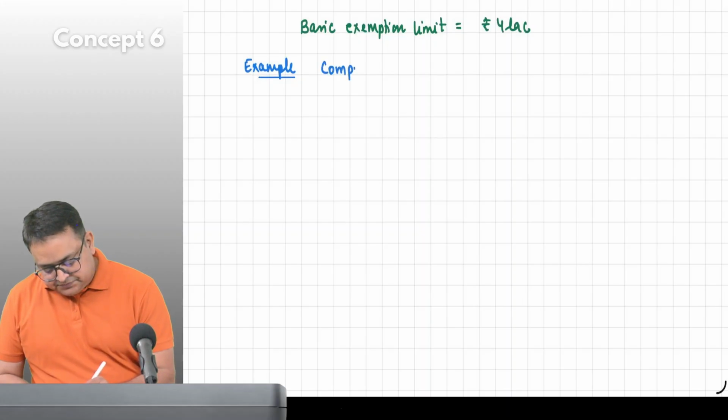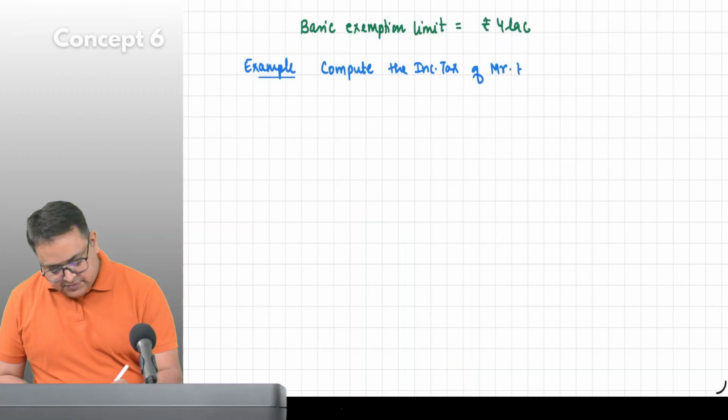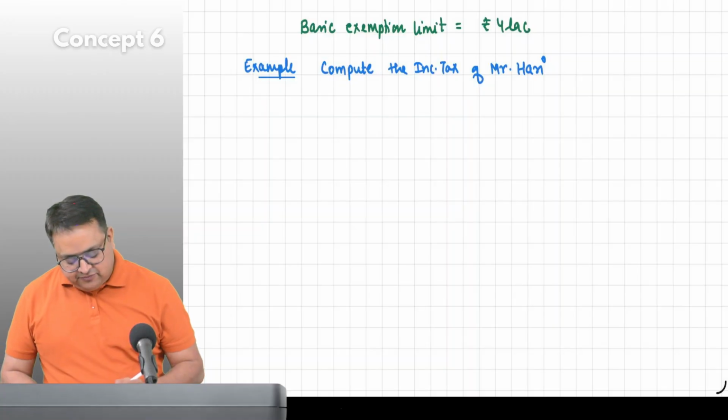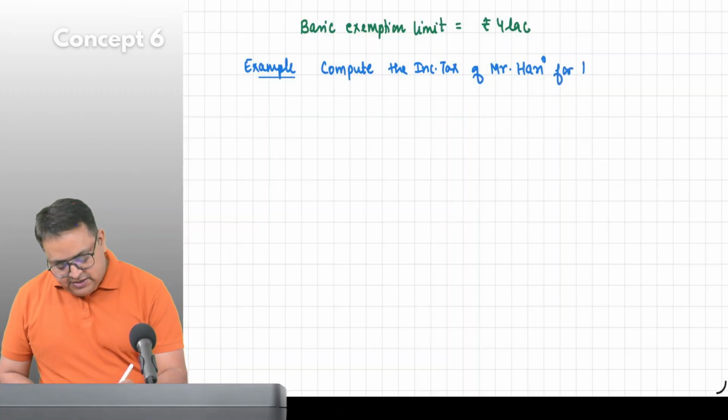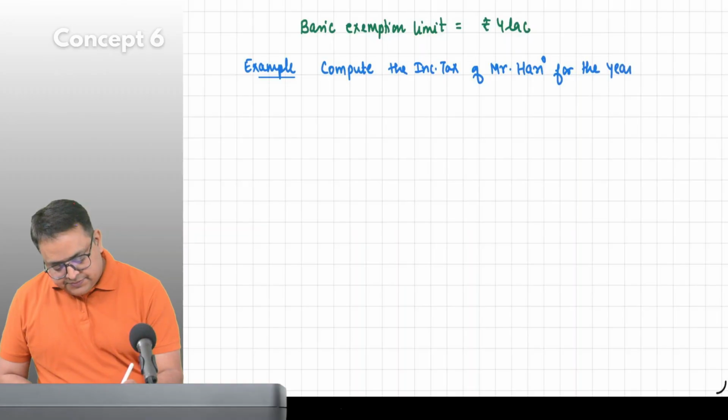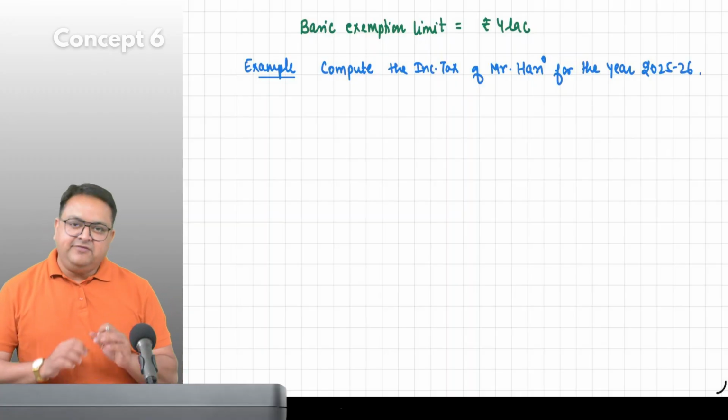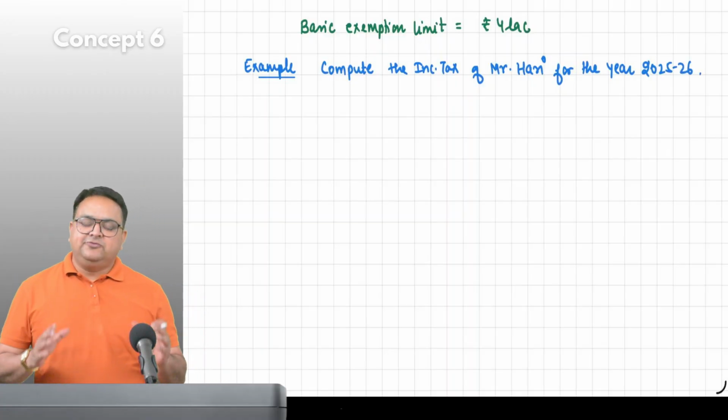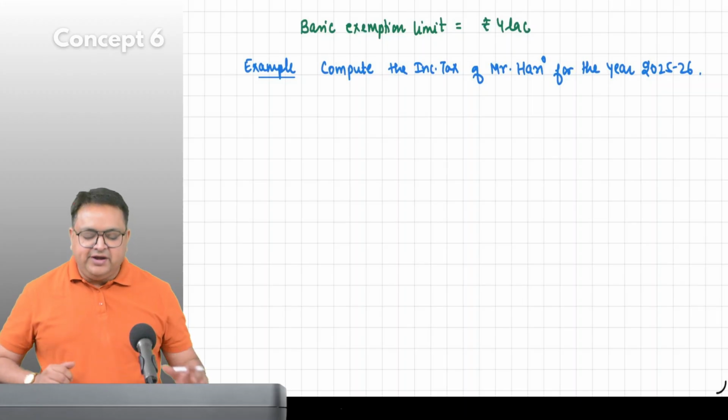Compute the income tax of Mr. Hari for the year 25-26. Every time we compute the tax for an entire year, so this year is 25-26.